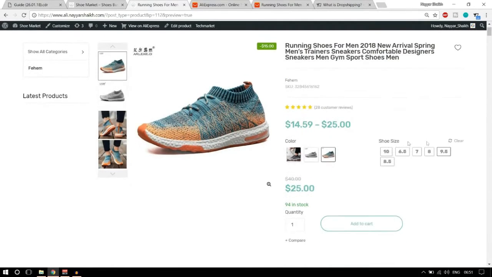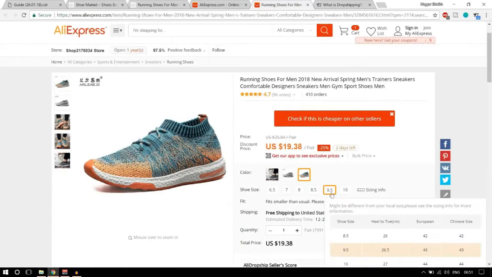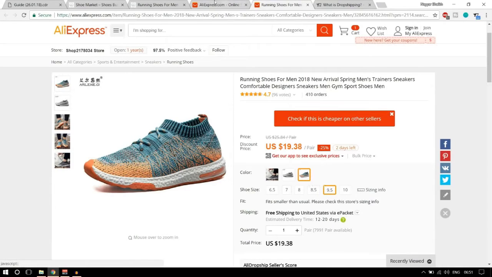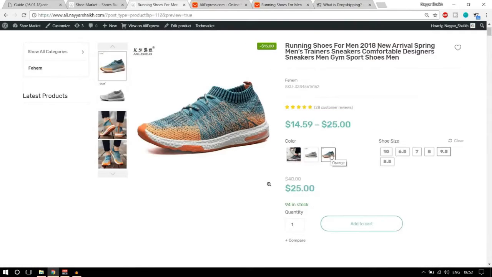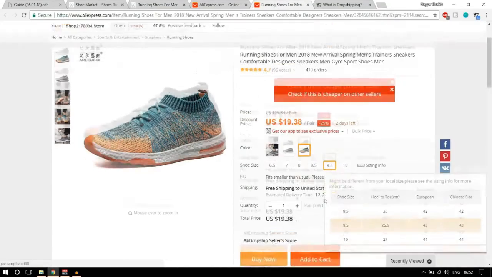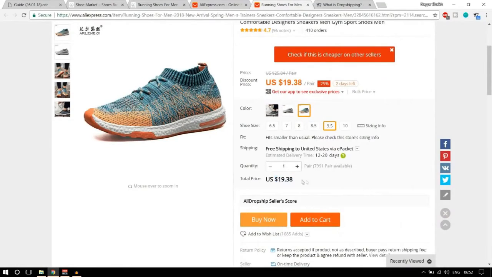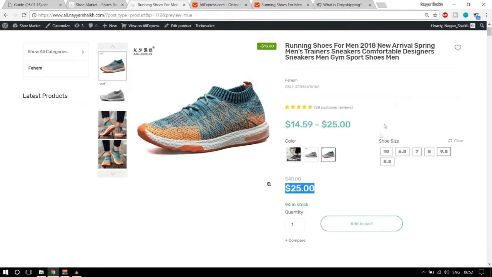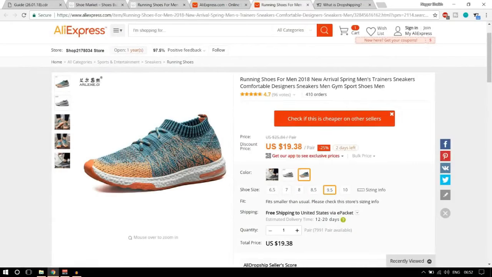For example, if you see over here, there are different variations available, different shoe sizes and different colors. Now I have selected one variation over here. For example, here we have selected the size of 9.5 and the color of orange. And here also we have selected the same orange color 9.5. Now here as you can see, the rate is 25 and here the rate is showing 19.38. Now when someone comes to your website and purchases this product, they will pay $25 to you. Okay, but you're getting this product for $19.